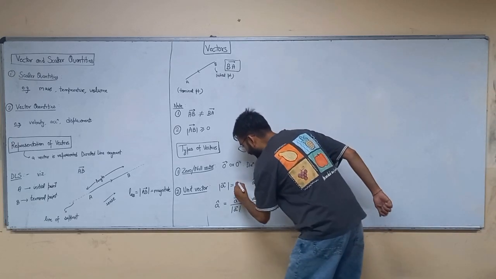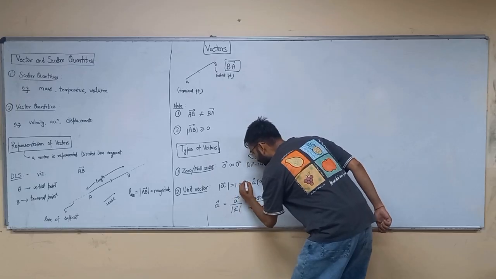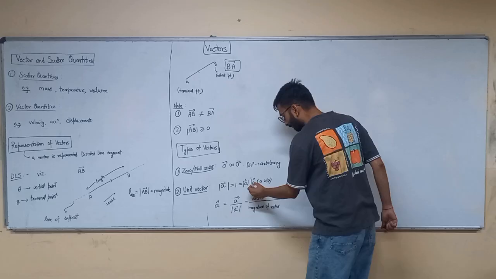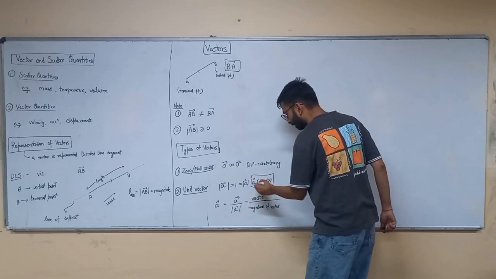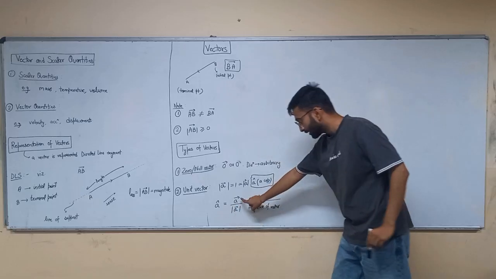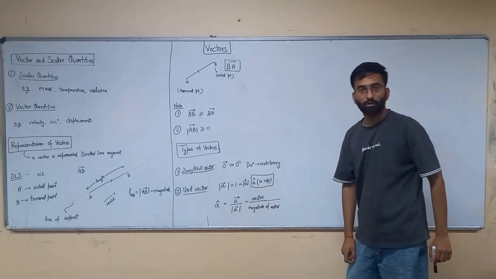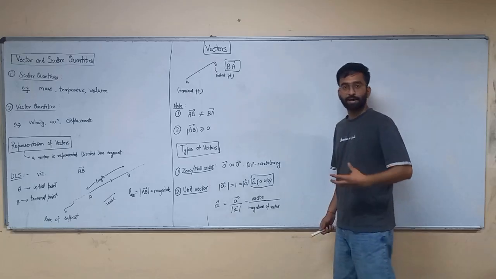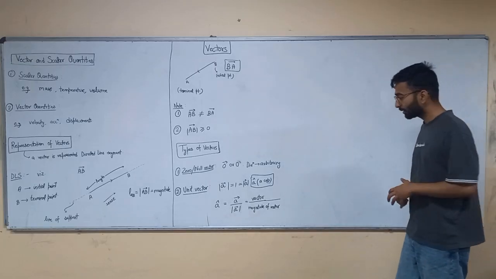The magnitude of A cap is unity. All right. And you can also write A cap as A vector upon magnitude of A vector. The vector upon its magnitude is the unit vector.